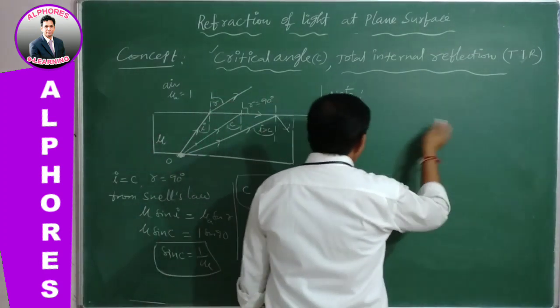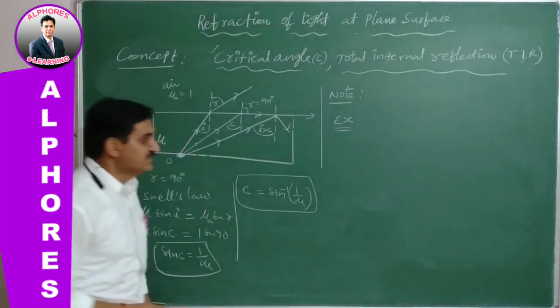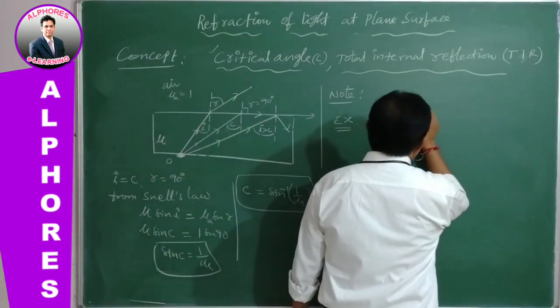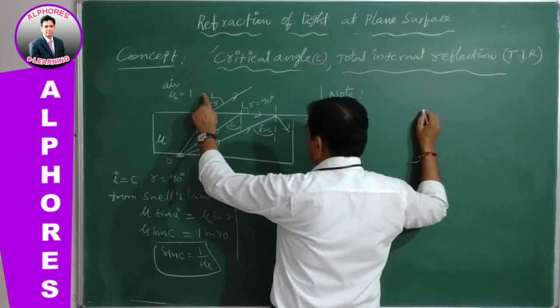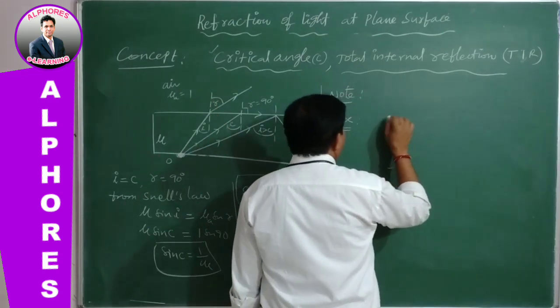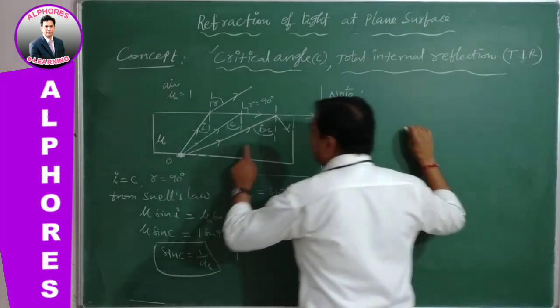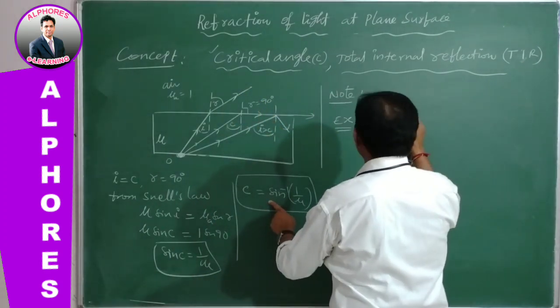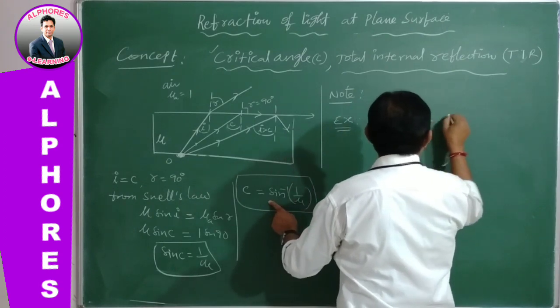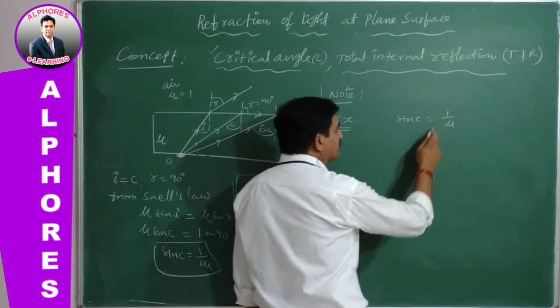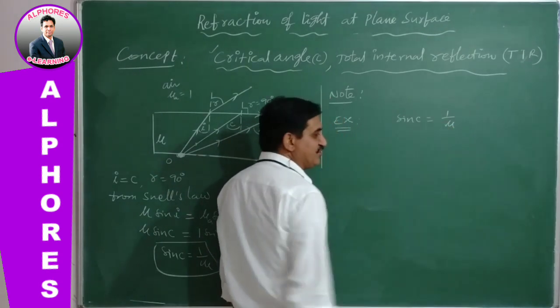Suppose the light is traveling from glass into air medium. Then what is the critical angle over here? So finding the critical angle when the light is traveling from glass into air medium, the formula is sin C is equal to 1 by mu, glass with respect to air or glass with respect to vacuum.